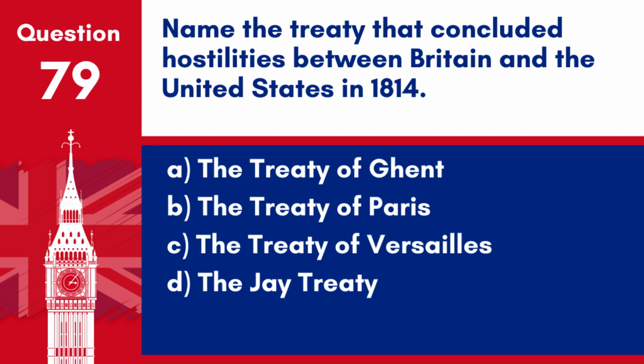Question 79. Name the treaty that concluded hostilities between Britain and the United States in 1814. A. The Treaty of Ghent. B. The Treaty of Paris. C. The Treaty of Versailles. D. The Jay Treaty. Answer. A. The Treaty of Ghent. The Treaty of Ghent, signed in 1814, concluded hostilities between Britain and the United States, ending the War of 1812.